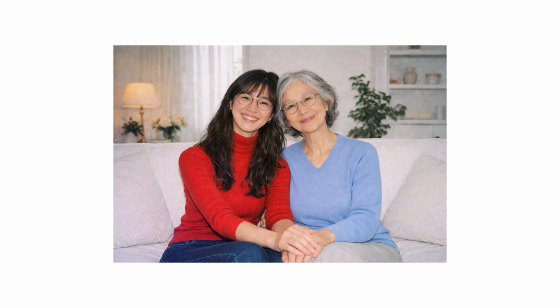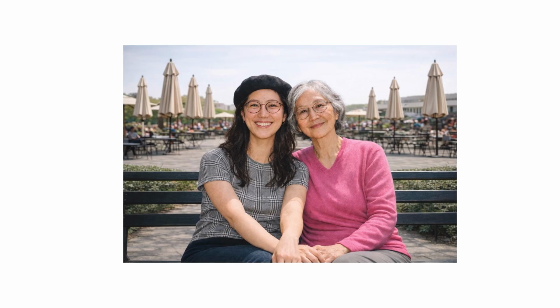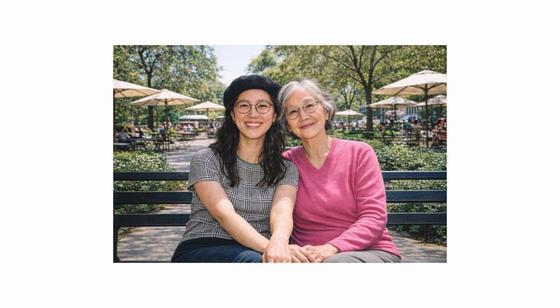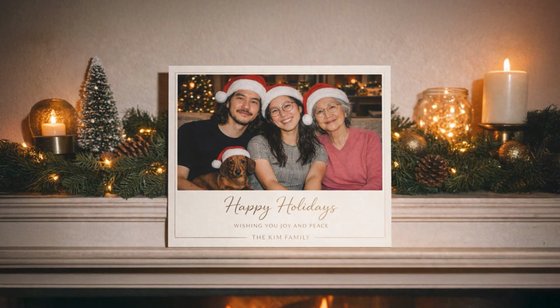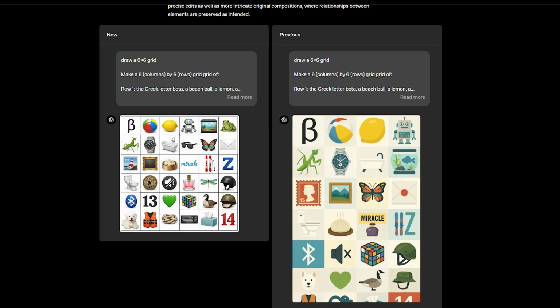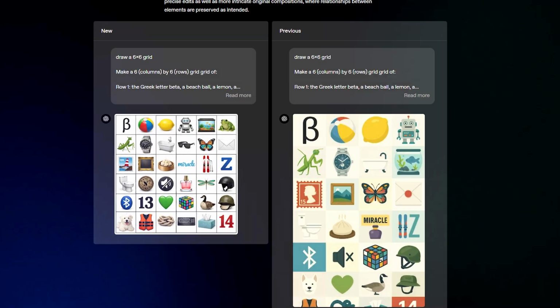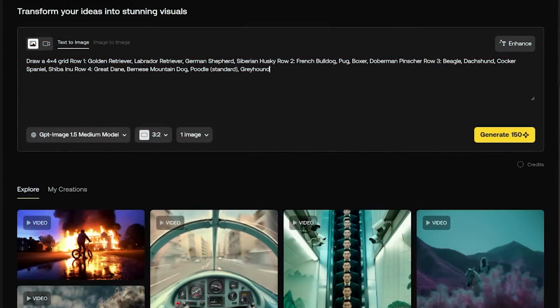That consistency, combined with the ability to follow detailed instructions, makes GPT Image 1.5 a powerhouse tool for creators. To push it further, let's test instruction following on a more complex task. I'll create a 4x4 grid of different dog breeds.